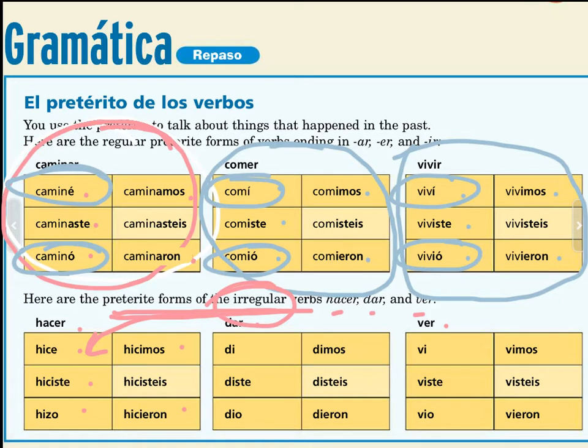So if the stem looks a whole lot different than the original verb, we change the A to an I, for example. That's the stem, not the ending, the stem. So therefore, we know that with these that look completely different than the irregular verb, they do not have tildes. Take a moment to pause the video and write these down if you haven't already done so.